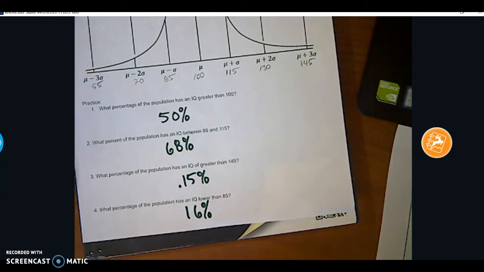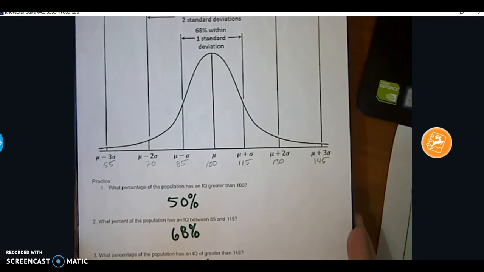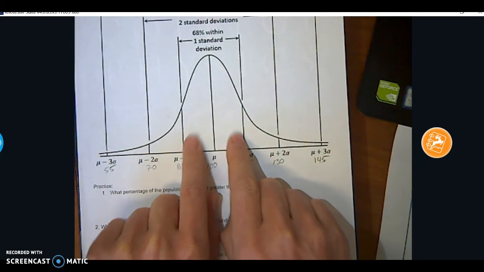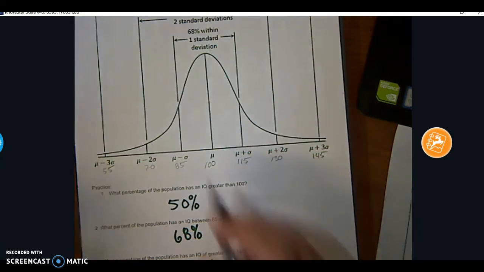50%, 68%, 0.15%, and 16%. So let's delve a little bit into how we got those. It's useful to chunk up each one of these pieces into percentages based on what we know. The first one, we'll start from the inside out.